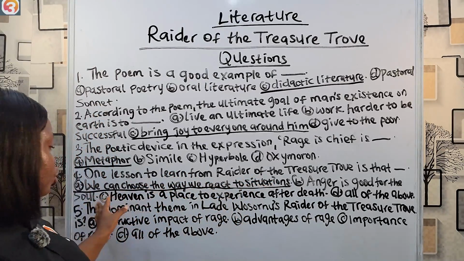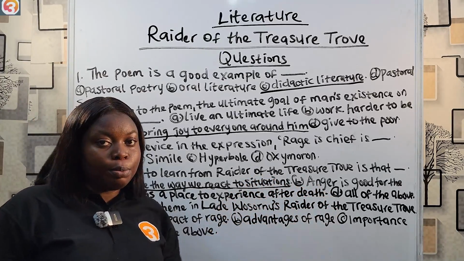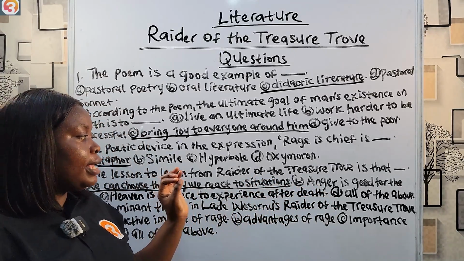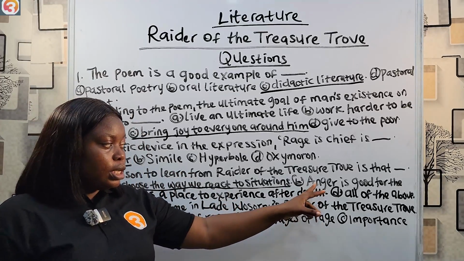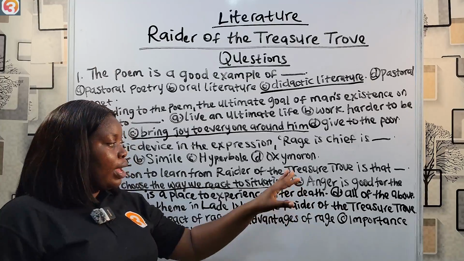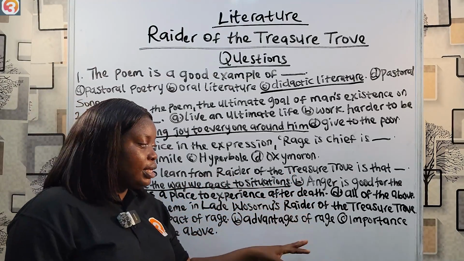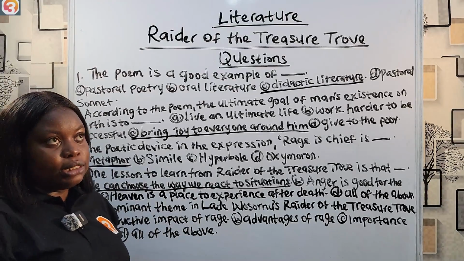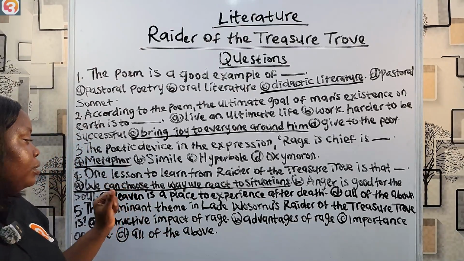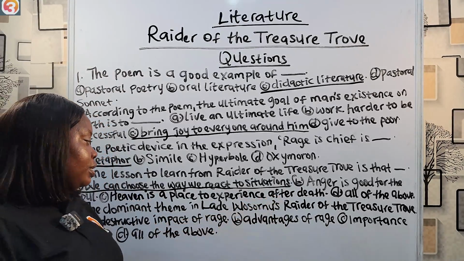Anger is good for the soul, of course not. This is not a lesson to learn from the poem because the poem explicitly states the adverse effects of rage, which is a synonym of anger. So anger is good for the soul, it's not a lesson. Then heaven is a place to experience after death, of course not. In the poem, heaven on earth is repeated at least like 2 times or so. So that means heaven is possible to experience here on earth, not just after death.